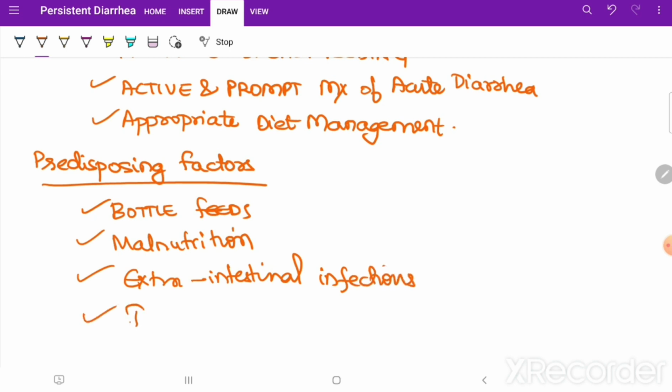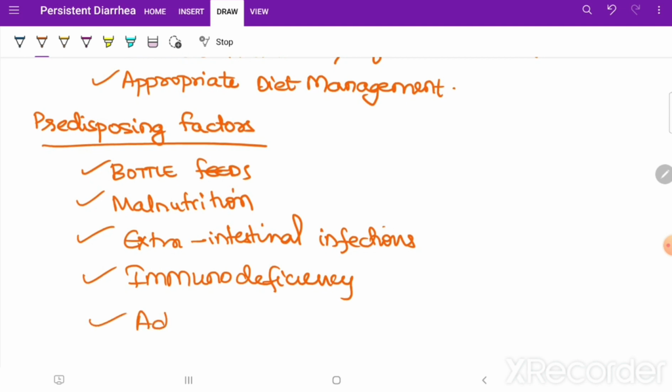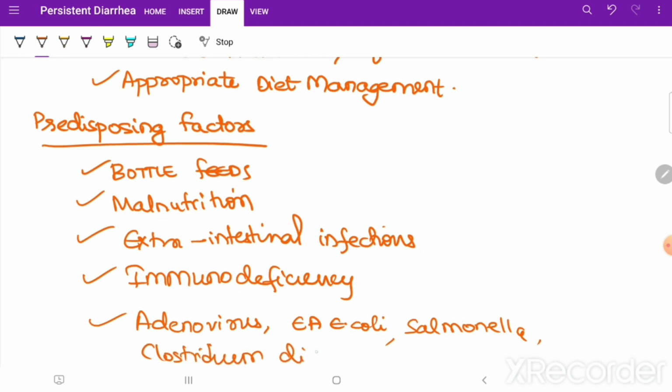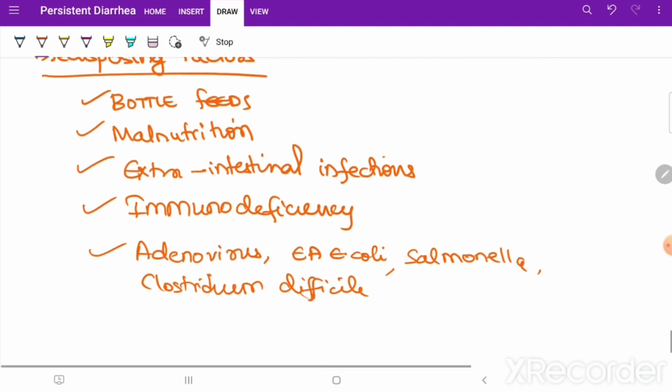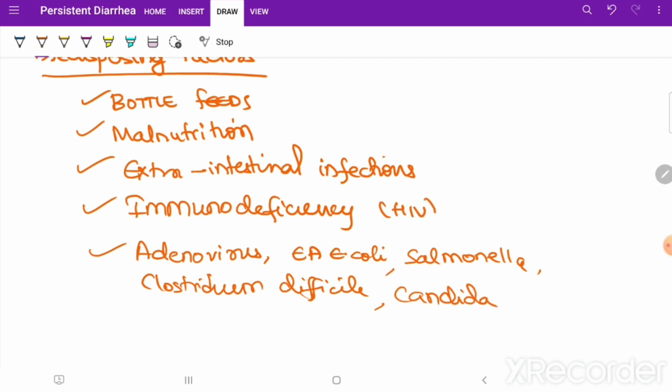If there is immunodeficiency of any kind, primary immunodeficiency or secondary immunodeficiency with HIV infection, okay, and there is coexisting infection with adenoviral infection, EAEC E. coli, Salmonella, Clostridium difficile, Candida, and all, as already mentioned, you can write HIV here, okay.